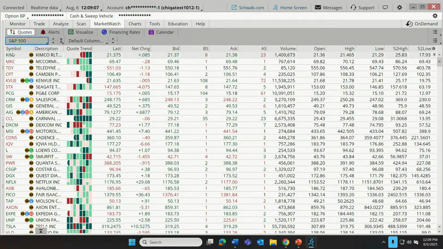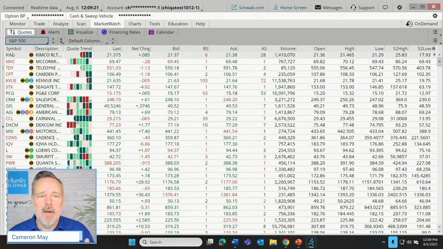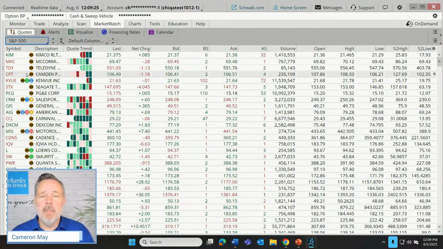Now, for each one of these, as we're looking at them, we can see their symbols, obviously. But by default, we can see a bunch of other data available. And this is just the default data. You don't have to do anything to set this up. It'll just automatically populate on Thinkorswim desktop. But I can see the description. This is just the name of the company.